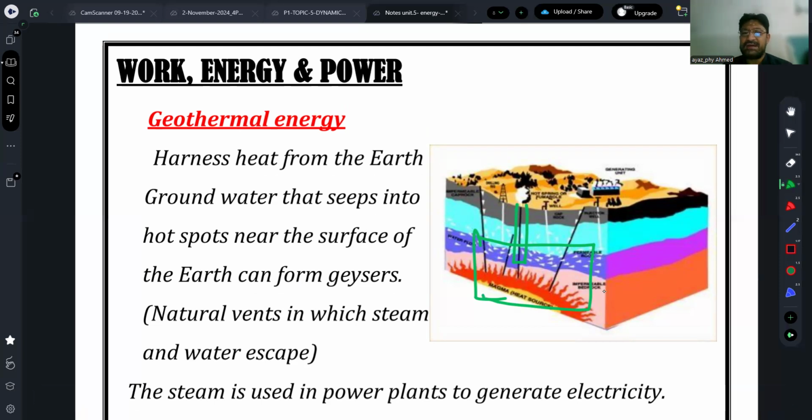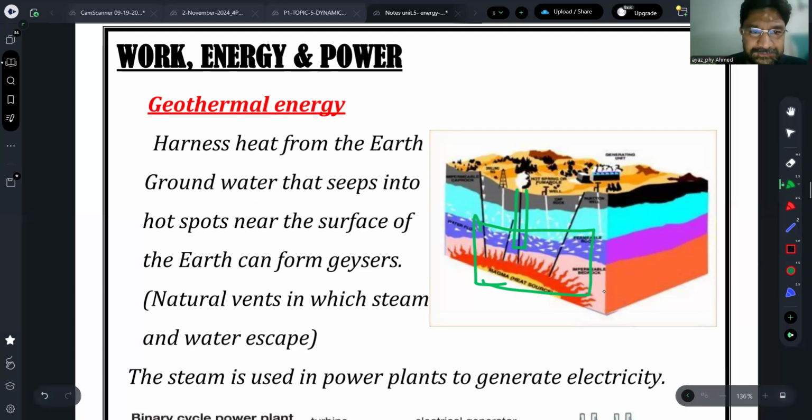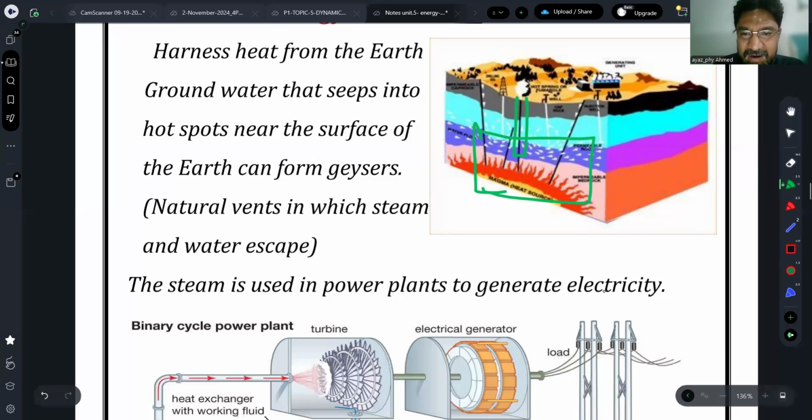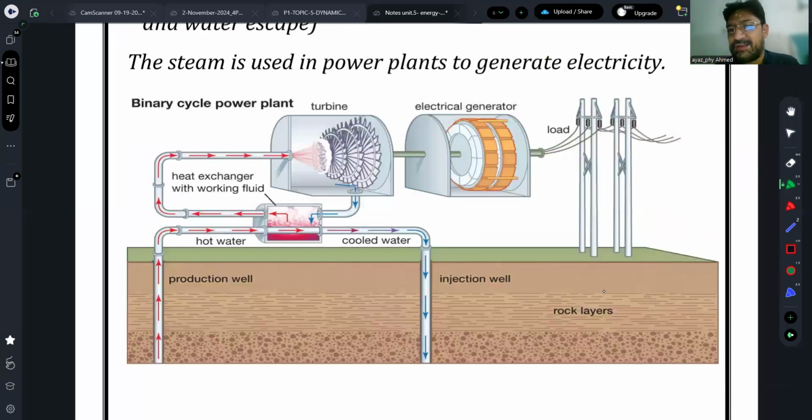If we are able to control the geysers, we can use the energy of our earth's interior as a useful form. So here it is, harnessing heat from the earth: groundwater has seeped into the hot spot near the surface. I will show you this diagram, and that will make it very clear where the hot spots are. For example, volcanic areas are hilly areas where volcanoes have erupted, or where there is a chance of volcanic eruption. There we pump in cold water, through an injection well.